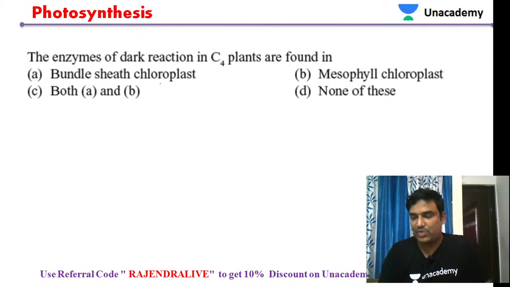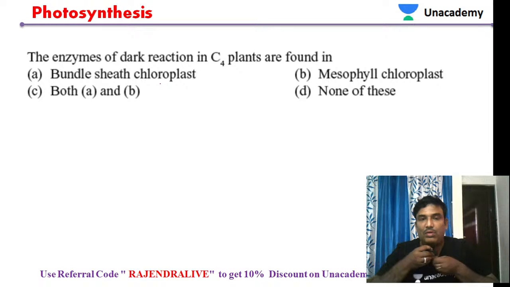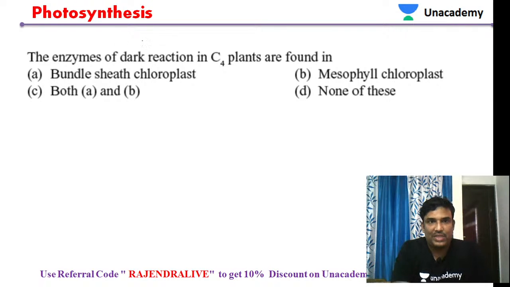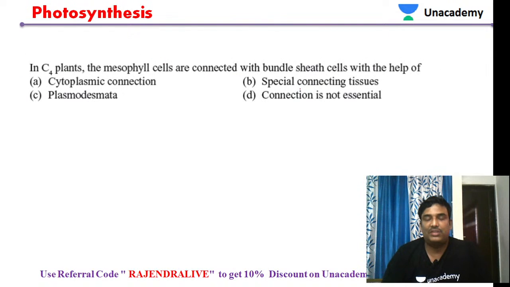Let us see some multiple choice questions related to this topic of C4 cycle. Let's see the first question. The enzymes of dark reactions in C4 plants are found in. Just now we discussed the enzymes required for the dark reaction, they are present in the bundle sheath cells as well as in the mesophyll cells. So both bundle sheath cells and mesophyll cells have the enzymes required for the dark reaction. So let us move to the next question.